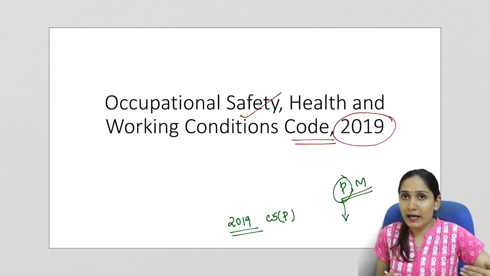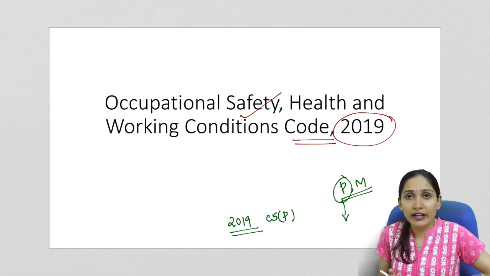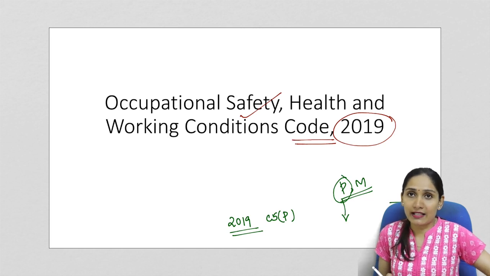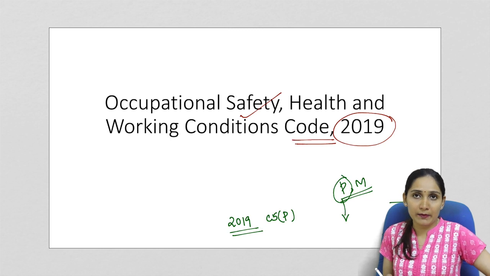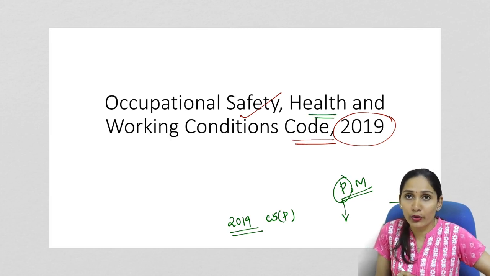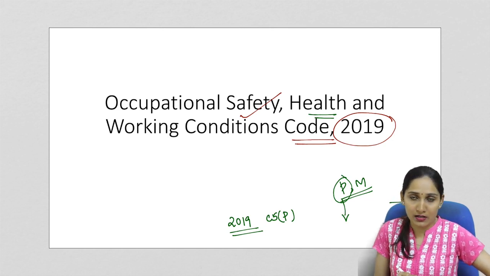So this law was applicable to the contract workers. Various provision of the law was given. 3 statements were given and the candidate had to pick up the right statements. So such type of questions are very common in your preliminary examination, and therefore Occupational Safety, Health and Working Conditions Code of 2019 is a potential question in your preliminary examination.